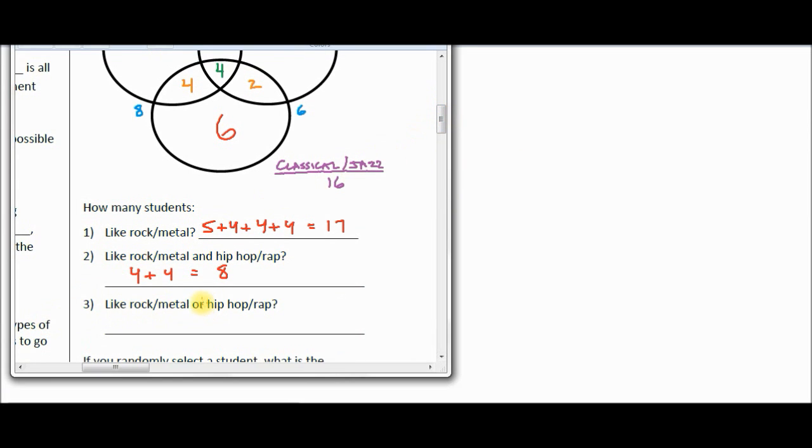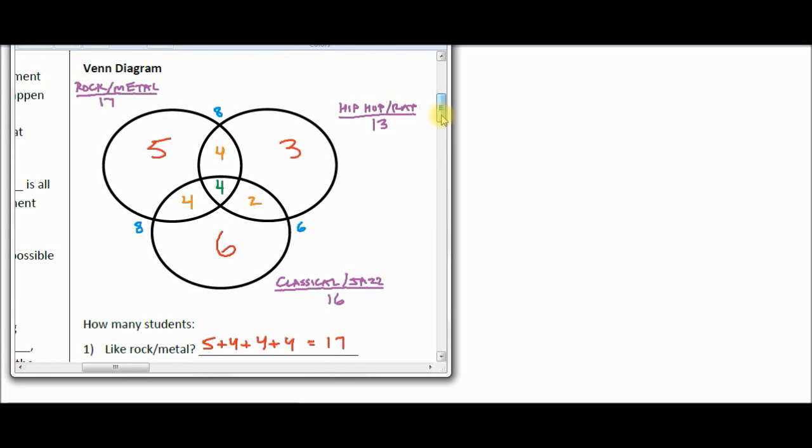Now here's a different question. Like rock, metal, or hip-hop. That was and hip-hop. Like rock, metal, or hip-hop. We'll take a look at the ones that like rock, metal, or hip-hop. We've got all of these in here like rock, metal, and all of these in here like hip-hop, but we don't want to double count the overlap part. So if you see right here, I'll make a mark real quick. You can see these like rock, rock, rock, rock. These like hip-hop and hip-hop. So those categories are all included in our answer.